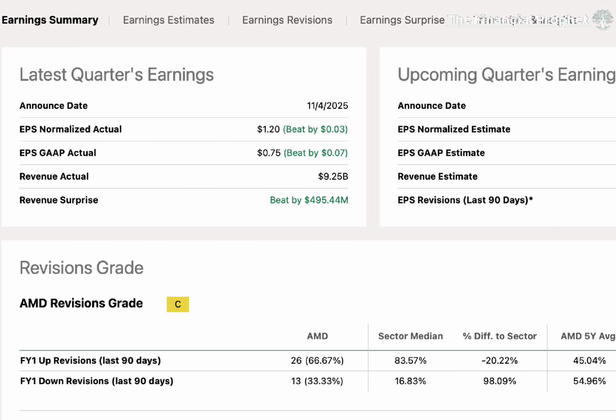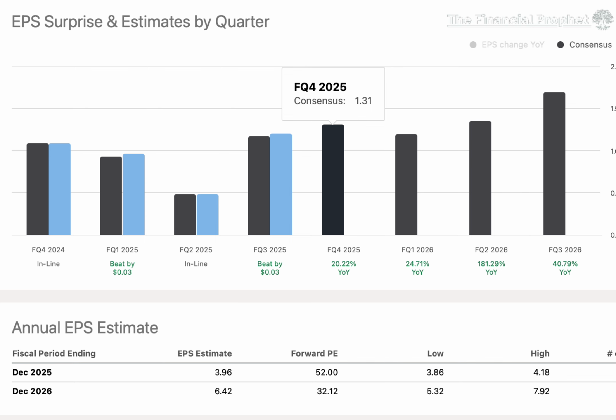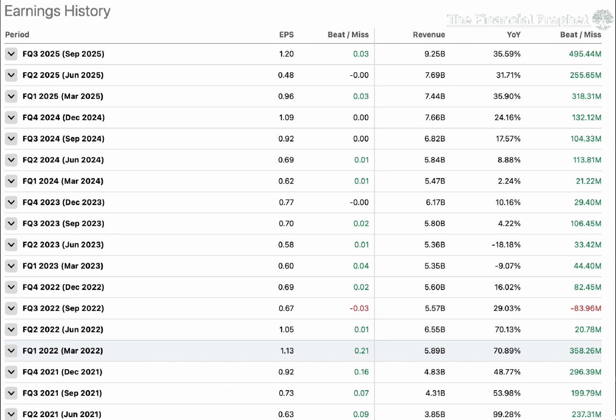Now, next, I like to move on to the most important section by far, which is the earnings page. Now, here I like to look at the latest quarterly earnings because we want to see how the company has been doing recently. And we also, more importantly, want to see how the company will be doing in the future. So upcoming quarters earnings are extremely important. Down here, we can see the EPS trend over the last 4 quarters and the projections going into the next 12 months.